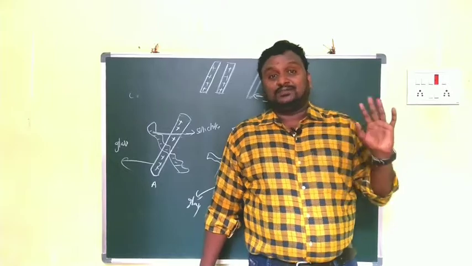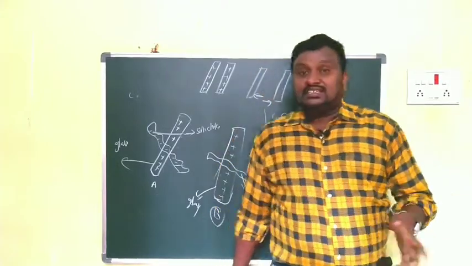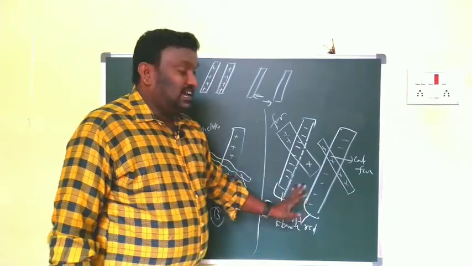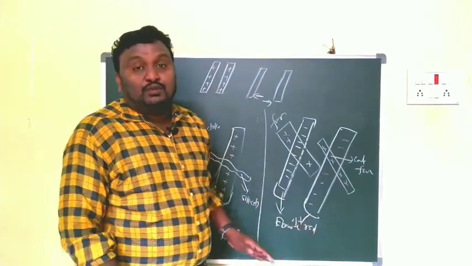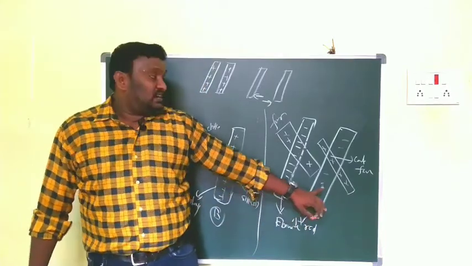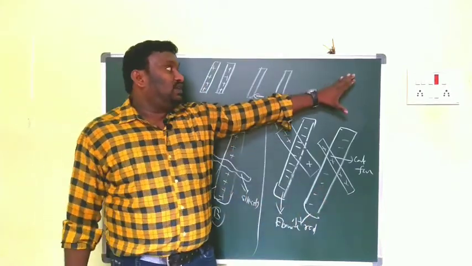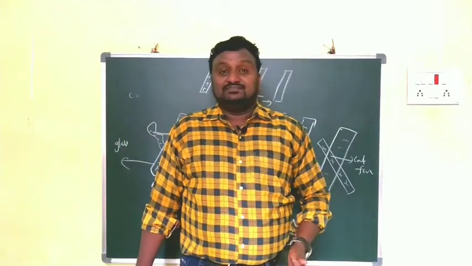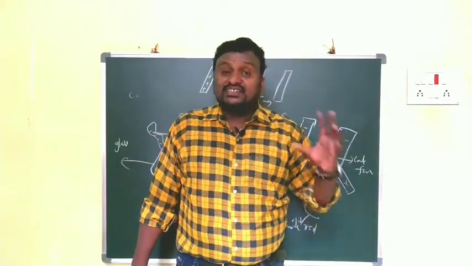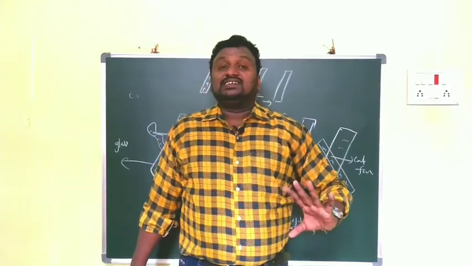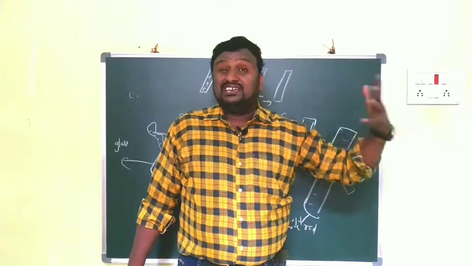For example, in the same way, we have ebonite rods. When we keep these ebonite rods side by side, they also repulse each other. Clear, children? So that's why I say like charges always repel each other.